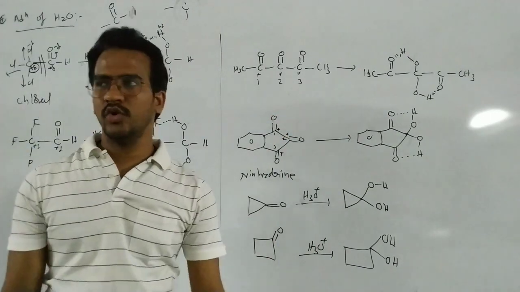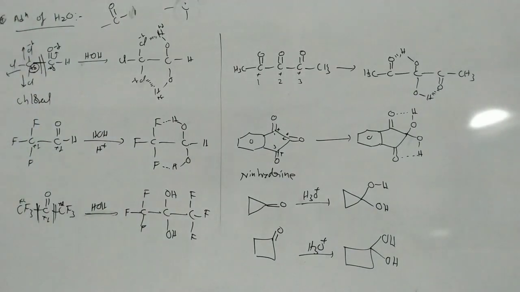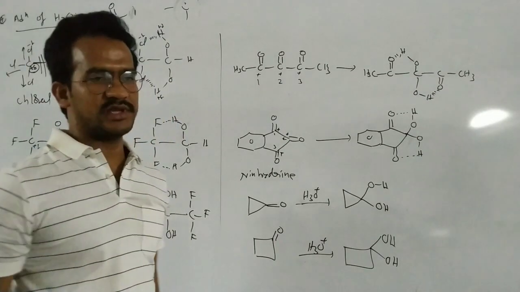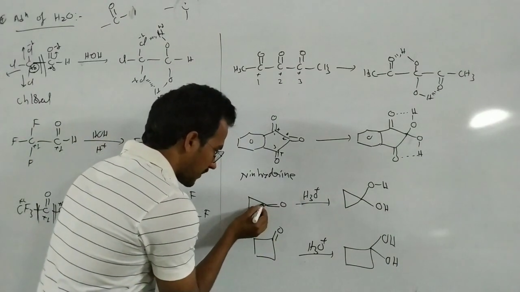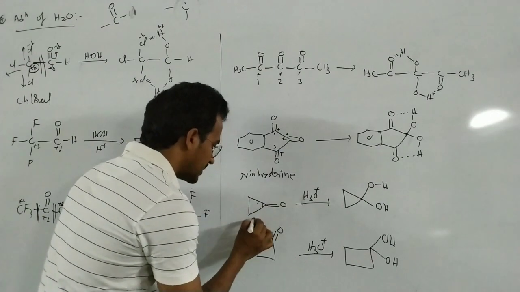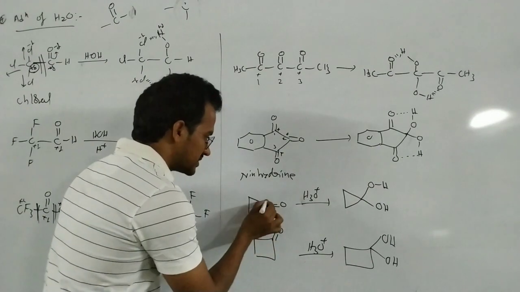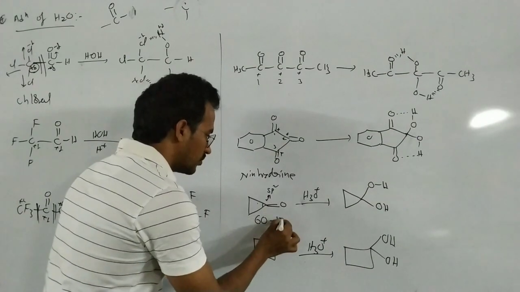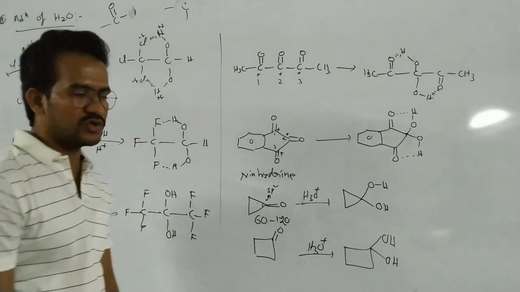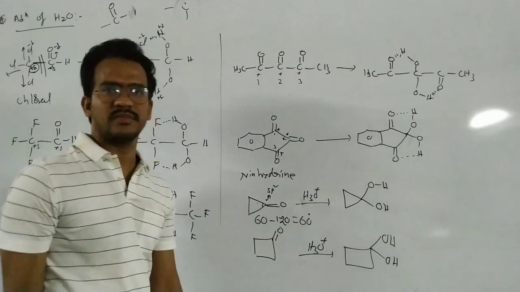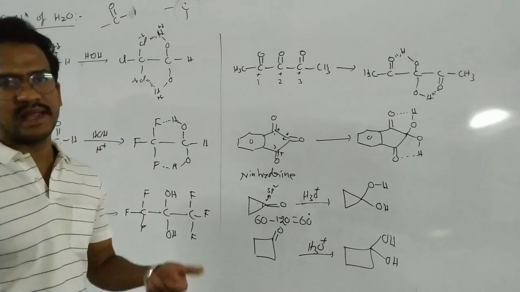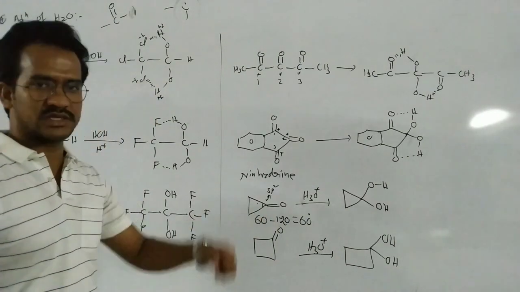Now in this case, cyclopropanone and cyclobutanone, these compounds also form very stable hydrates. How do we explain this? Based on the strain. For example here, this carbon has internal angle 60. But this carbon is sp2, and the bond angle for an sp2 carbon is generally 120. So the difference is 60 degrees. An sp2 carbon must attain 120 degrees, but the internal angle is 60.